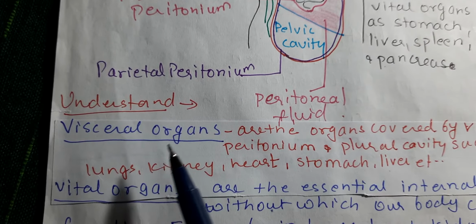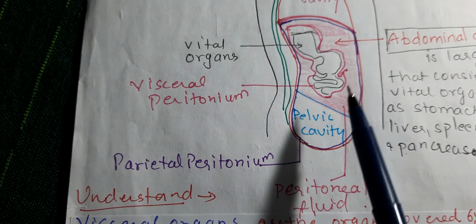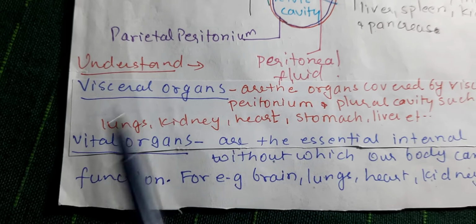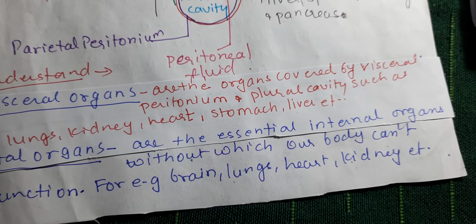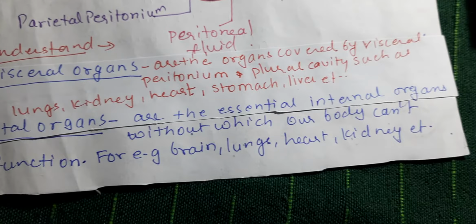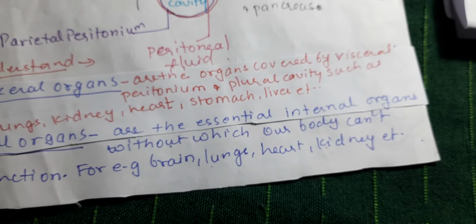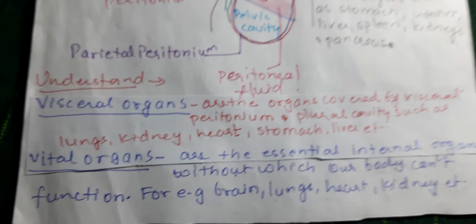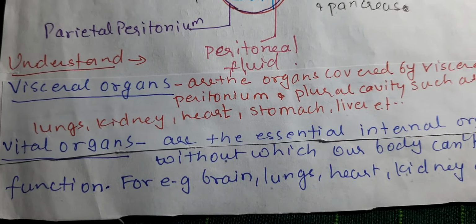The fluid is there between these two, and it holds these organs at a particular place. Now, what are visceral organs? These are the organs covered by visceral peritoneum and pleural cavities, such as the lung, kidney, heart, stomach and liver. And vital organs are the essential internal organs without which our body can't function, for example the brain, lungs, heart, kidney, etc. So these are two different terms that we use in context with organs.